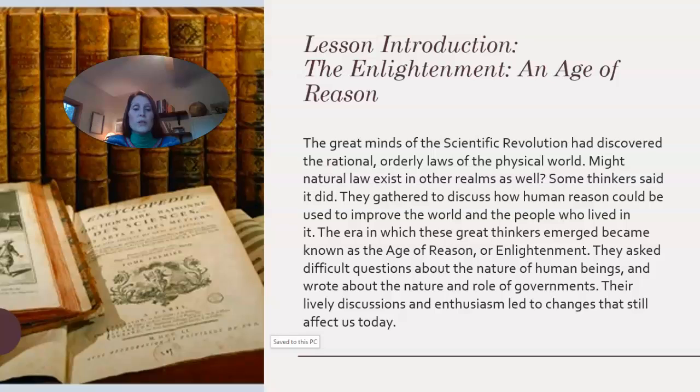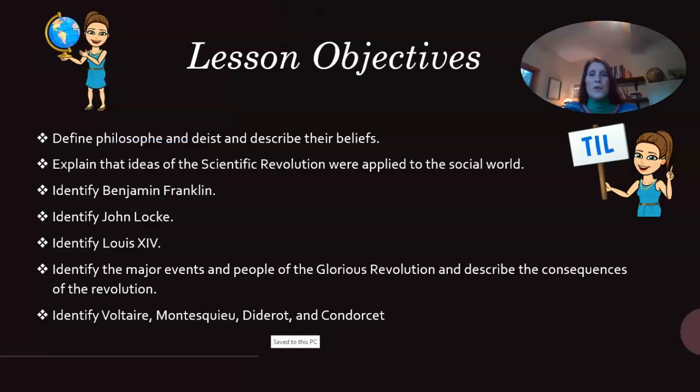They asked difficult questions about the nature of human beings and wrote about the nature and role of governments. Their lively discussions and enthusiasm led to changes that still affect us today. So that's just the introduction part. Nothing to fill in on your student guide yet.